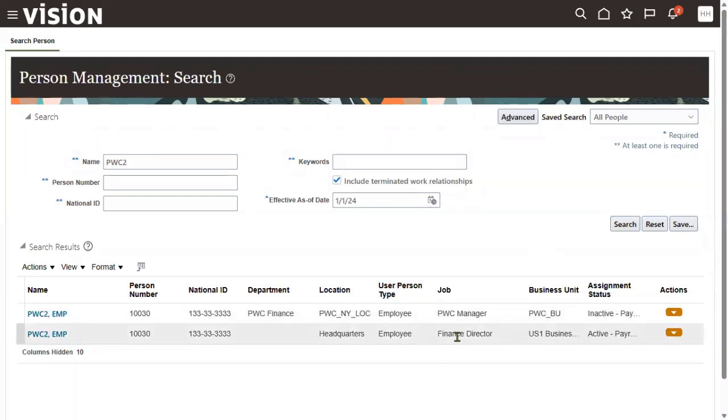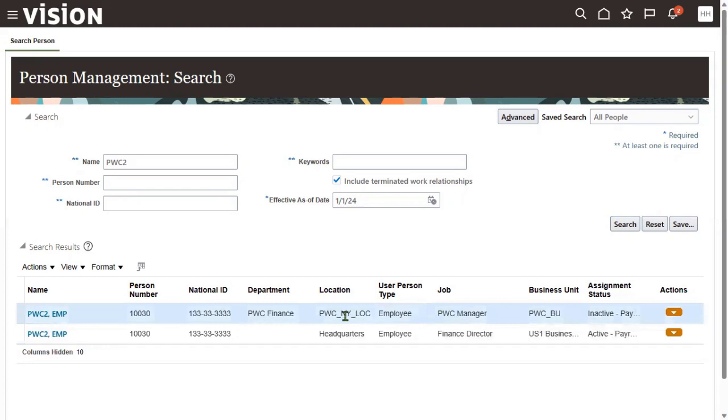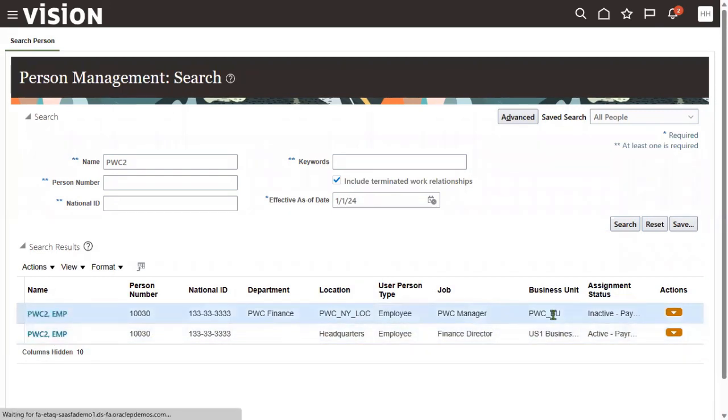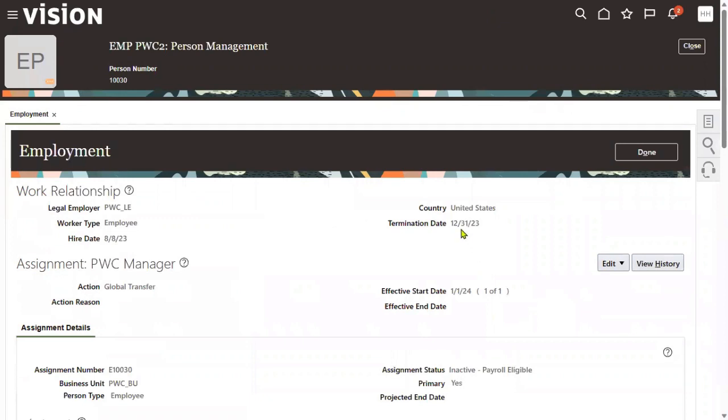Now I could see that. This record, which is inactive. Record is exist in the database. It will never delete permanently from the database, but it will be inactive status. So employee was there. This employee was working for PWCBU. He was inactive. Now he is active in Finance Director from 1st January 2024. The details, if need, from which date to which date, we can find. He was in PWCBU. The termination date was 31st December 2023.